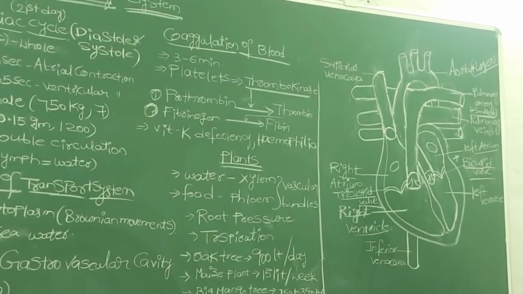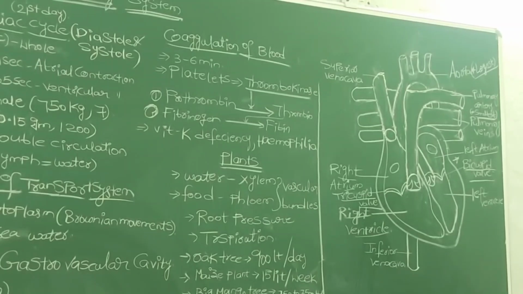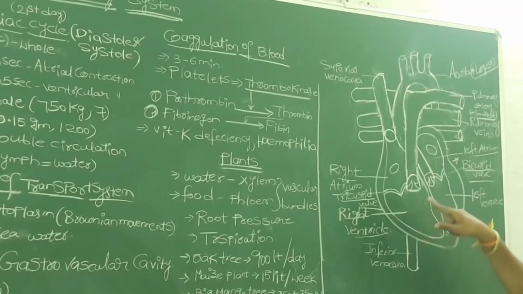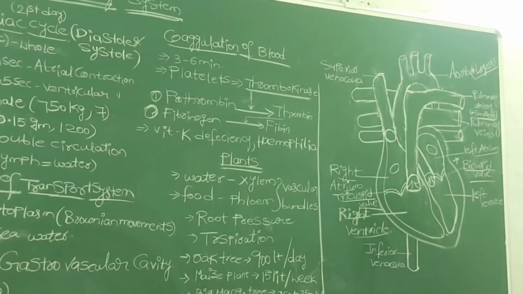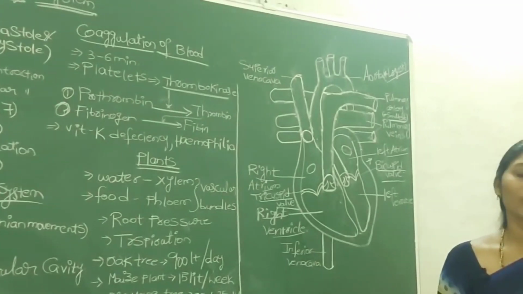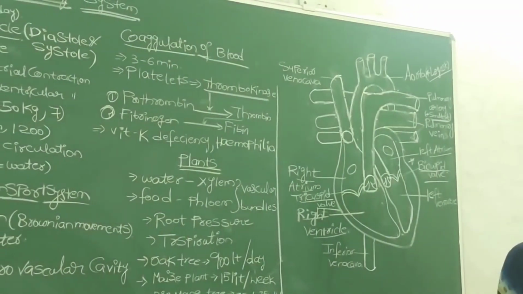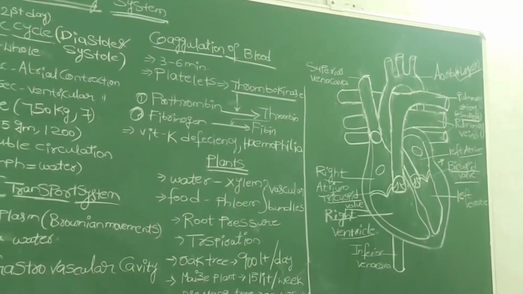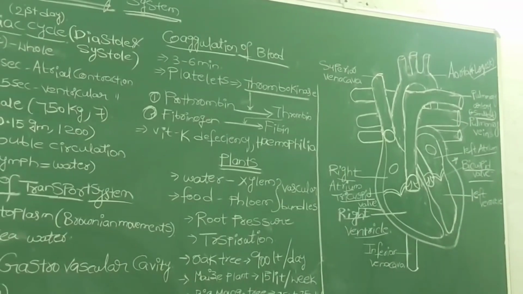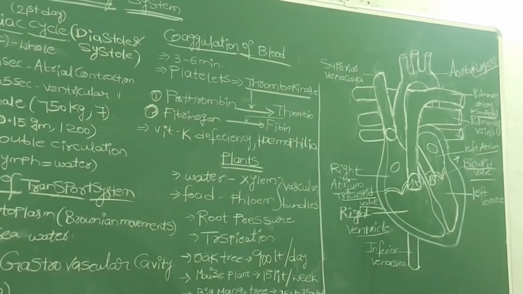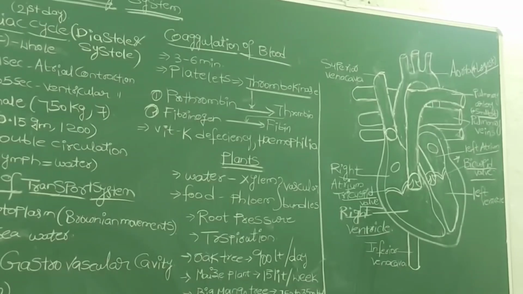And to supply blood to all the body parts, 2 arteries arise from 2 different chambers of the heart. Students, always listen: there is nothing complicated in the heart. Here 2 types of blood vessels are there. The arteries which supply blood to all body parts always originate or start from the ventricles only. Just fix that point. The arteries always start from which chambers? From the ventricles only. And the veins always collect blood and enter into the auricles or atria only.